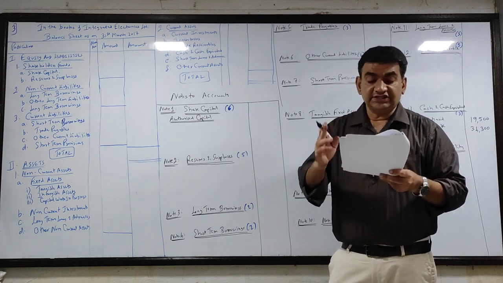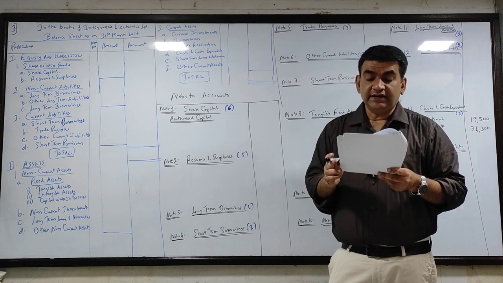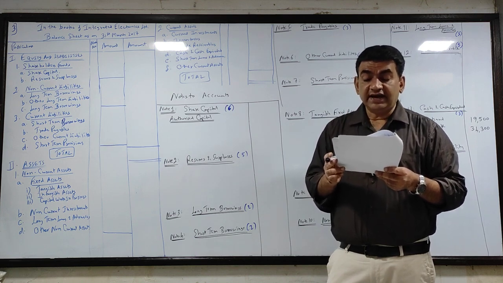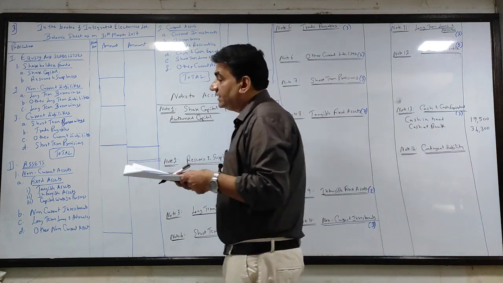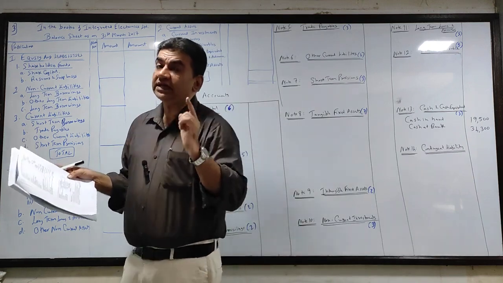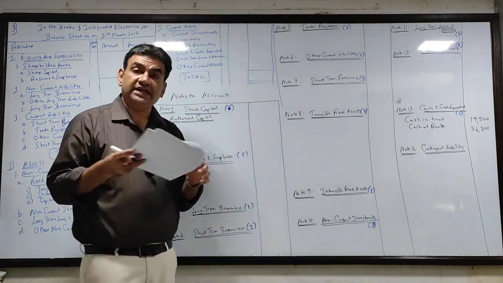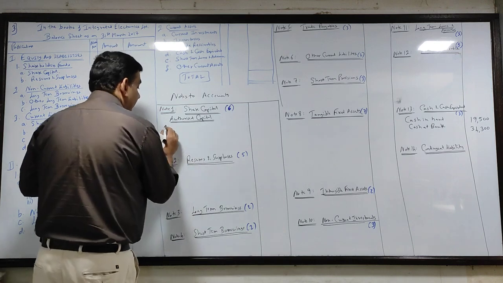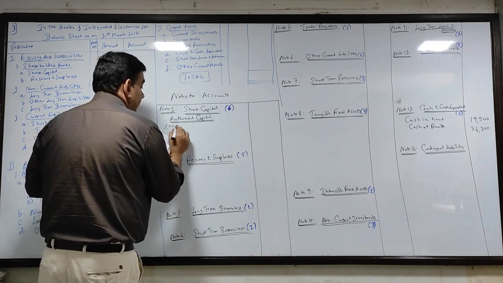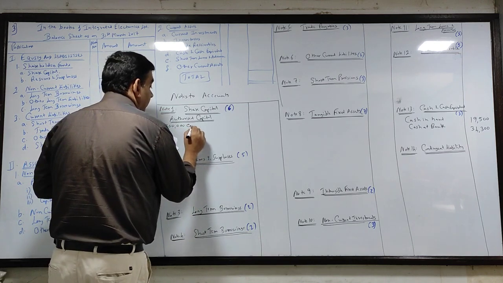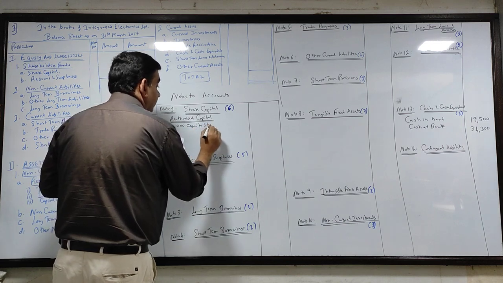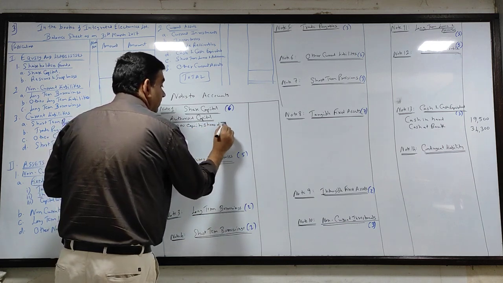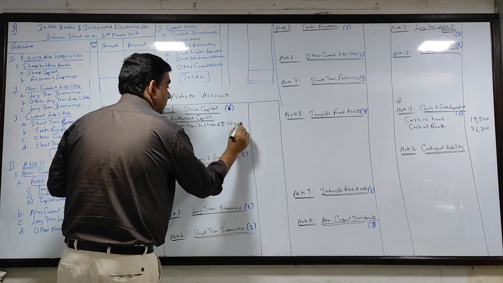Now let's do the presentation. See what it says, A adjustment. It is 30 lakh divided into 3 lakh shares of 10 each. That means company cannot issue more than 3 lakh shares of 10. So what you will do? You will write that 3 lakh equity shares of rupees 10 each. Here do not write fully paid.